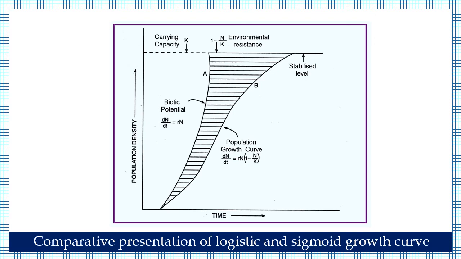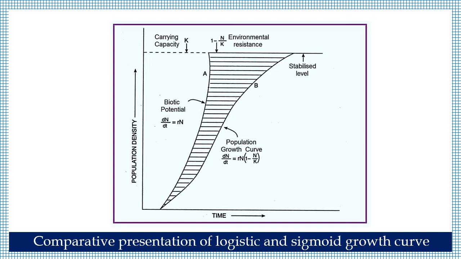The time required for reaching the carrying capacity in case of J-shape is almost half of that required for the S-shaped curve. So the time in the case of the S-shaped curve is double what is required by the J-shaped curve to reach the carrying capacity.